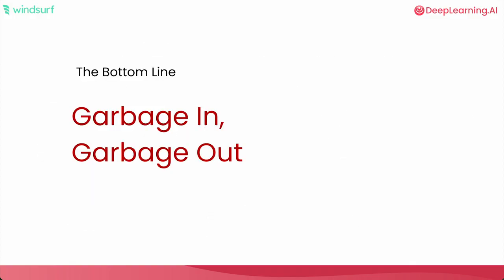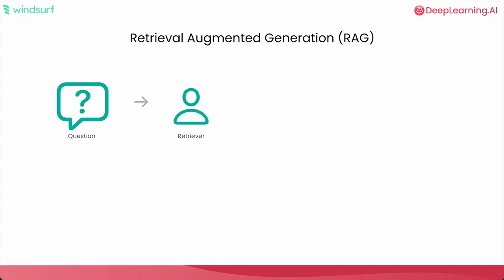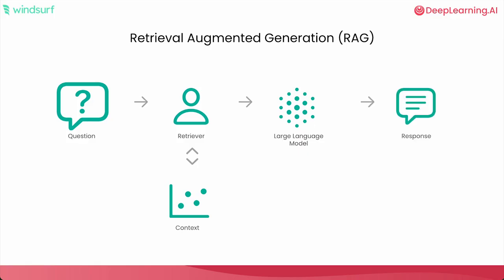The real bottom line of search and discovery as a problem is that if we're only retrieving incorrect or not valuable information, we're only going to get incorrect and not valuable results from our AI agentic system. The state of the art today is retrieval augmented generation, or RAG. At a very basic level, we start with a question from the user, a prompt. There's a retriever that retrieves the relevant context that is necessary to pass into the large language model along with the question and the task to get a response.